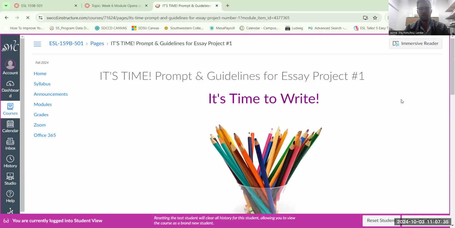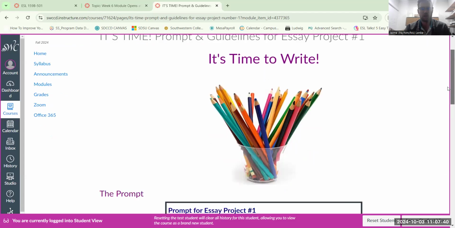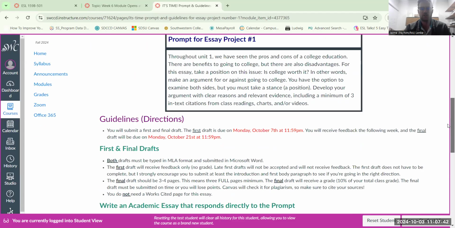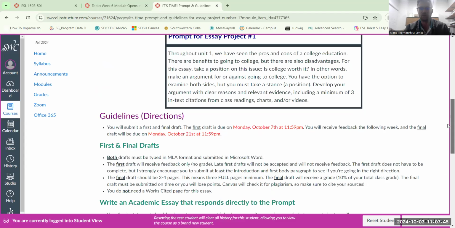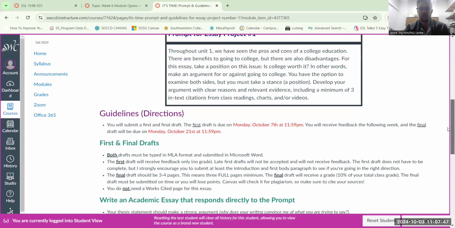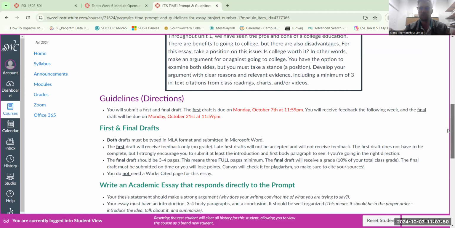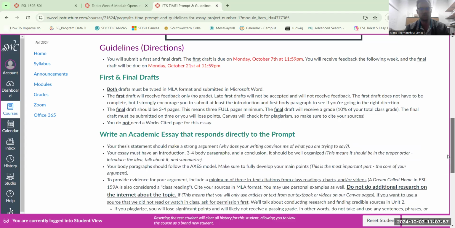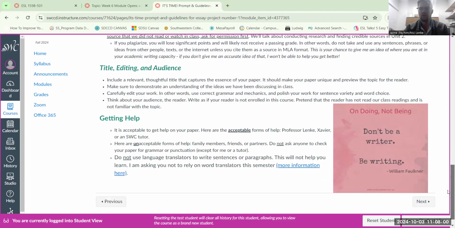All right, so all this information is to help us complete our first draft of our essay. So here is the writing prompt one more time for you to look at. Here are the due dates. Again, our draft is due this upcoming Monday on October 7th. You turn in your draft. I'm going to give you feedback over the next week, and then your final version is going to be on October 21st on that Monday. Okay, so these are just the details of the essay prompt. And again, if you need some extra support, then you want to go and see tutors, or you want to go see our PSP Xavier, or you want to come to my office hours so we can work together.